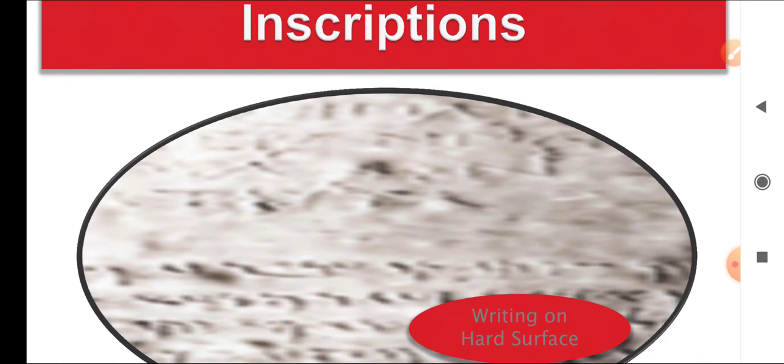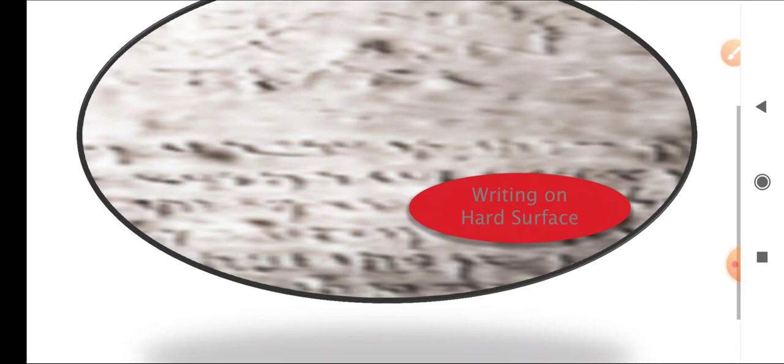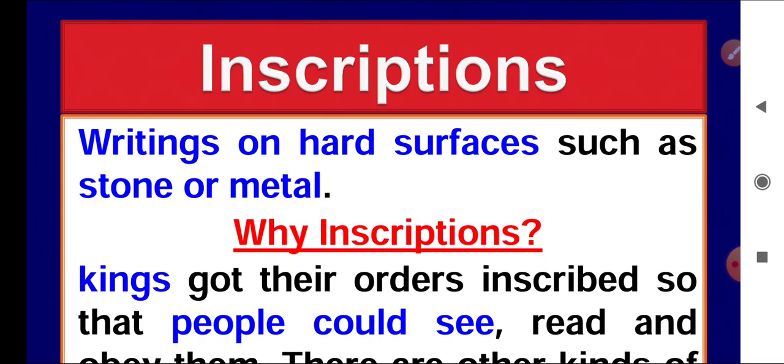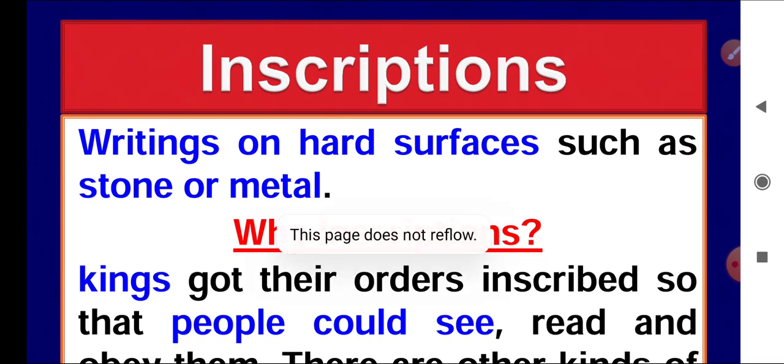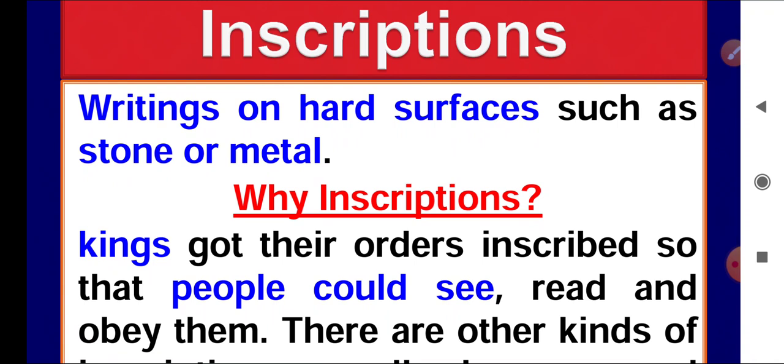These writings were inscribed on a hard surface, mainly stone or any other metal. You might have heard of Tamrapatras, metal sheets used at that time for land grants, for messages, etc. So inscriptions are the writings on a hard surface such as stone or metal.